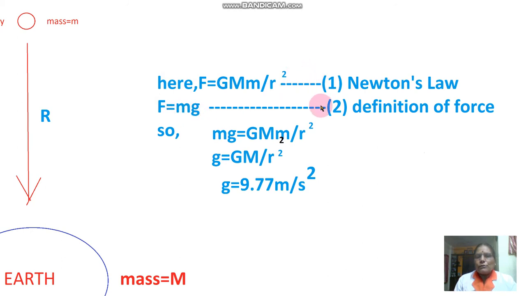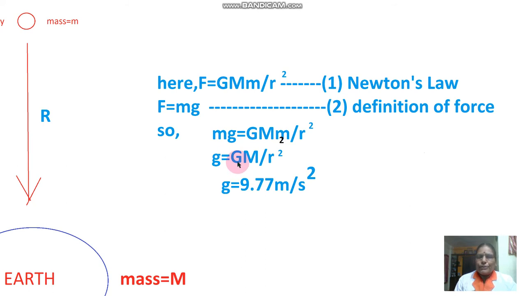Now equating these two equations, we get mg is equal to GMm upon r square. m cancels with m and we get g is equal to GM upon r square, where G is the gravitational constant.